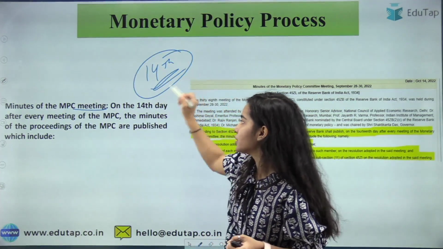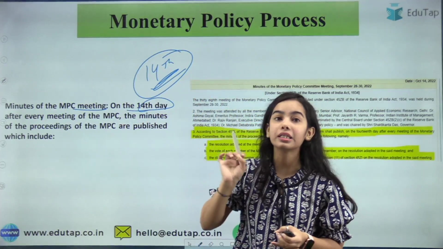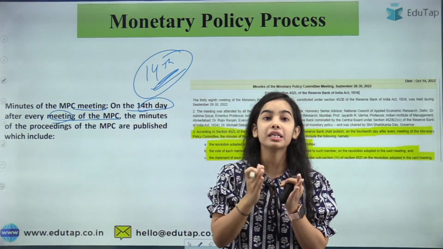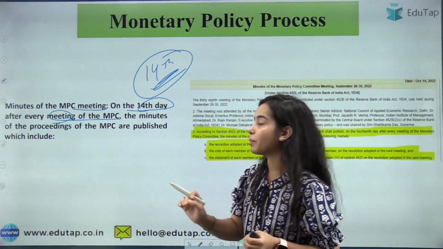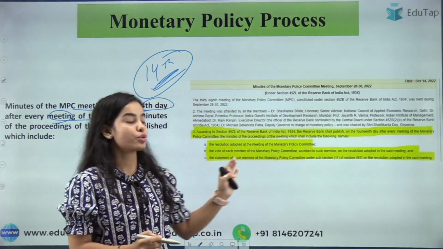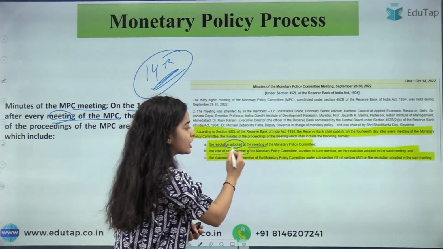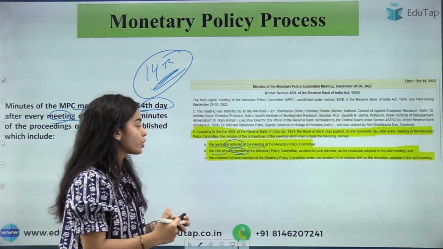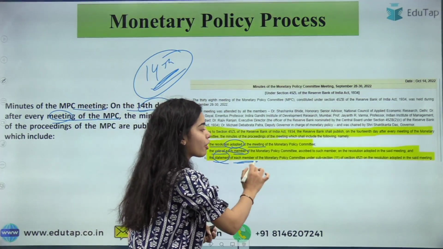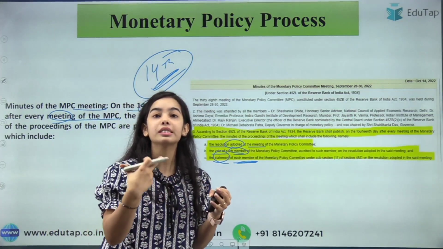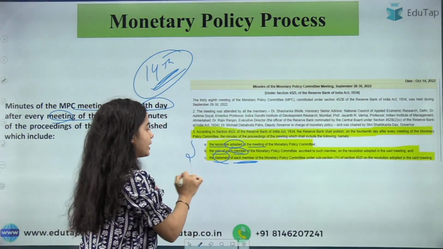On the 14th day, after every meeting of the Monetary Policy Committee, the minutes of the proceedings of the MPC are published, which include this much. Okay, it includes the resolution adopted at the meeting, the vote of each member, why the member has given the vote, the statement of each member of the Monetary Policy Committee telling that okay, this vote has been given due to this reason. So this is included in the minutes.